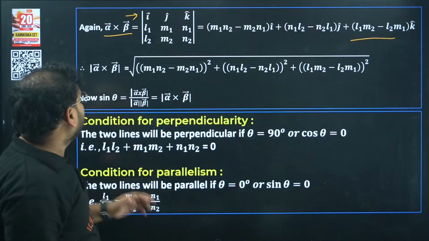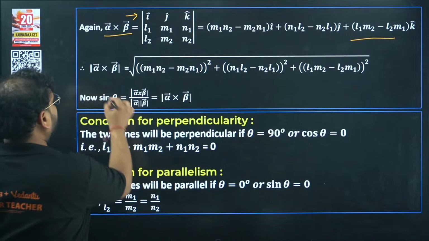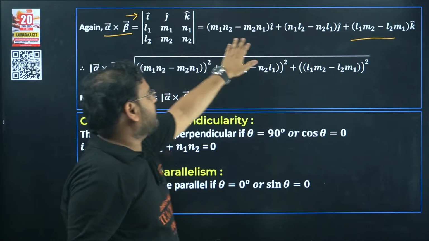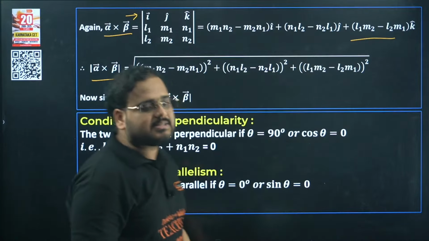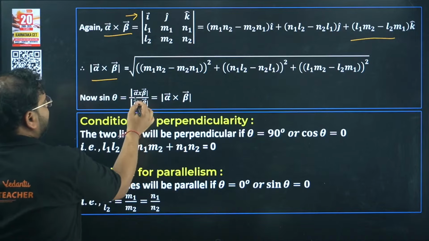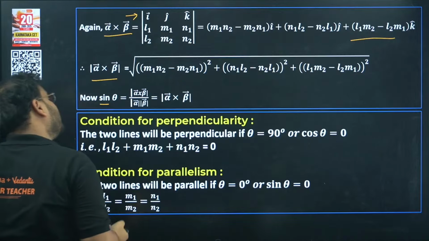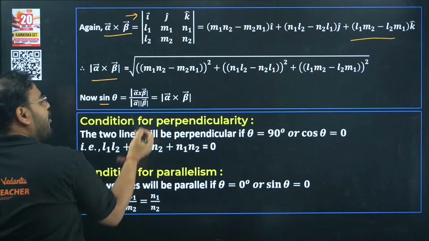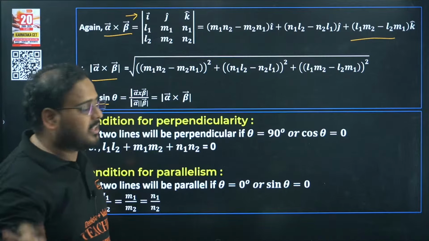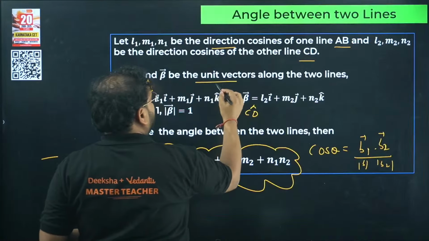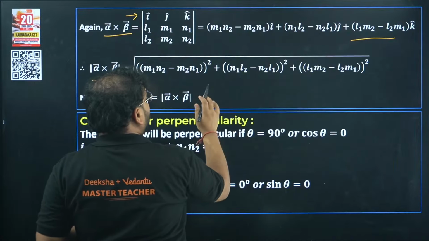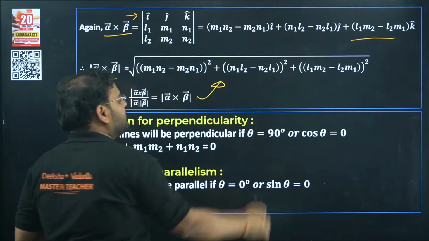So the determinant, and from here if you find the magnitude of this, it will become square of this plus square of this plus square of this. And if you check carefully, you're going to get the value of sine theta as magnitude of a cross b, or alpha cross beta, by mod of a mod of b. Mod of a and mod of b is what? 1 and 1. So basically this is your answer if you're using the value of sine theta, which is rarely used, but still it is important.